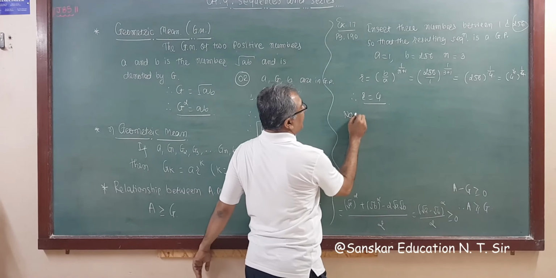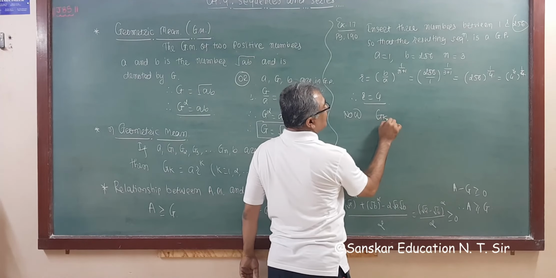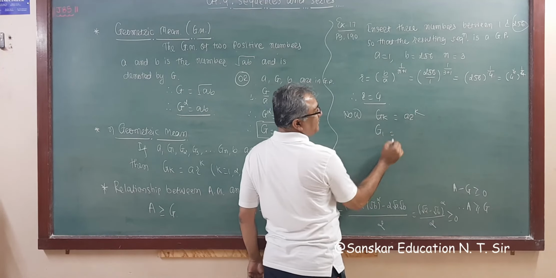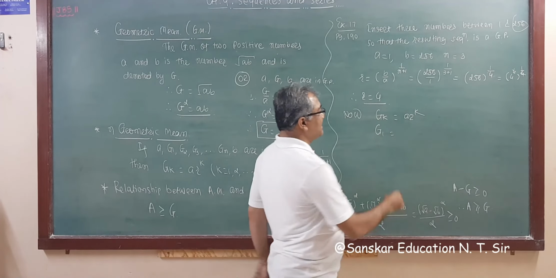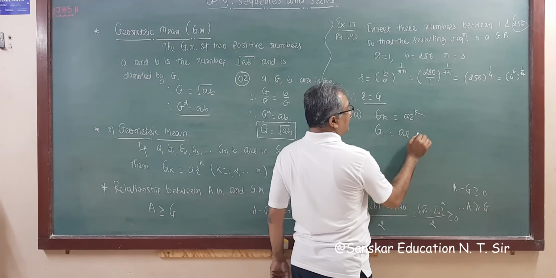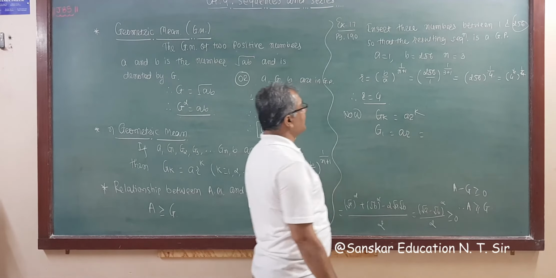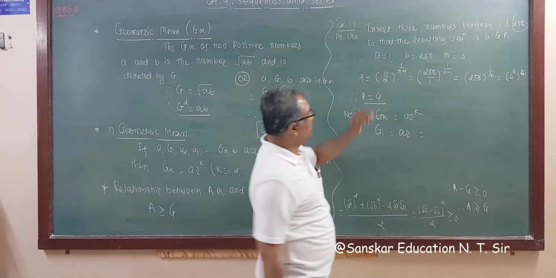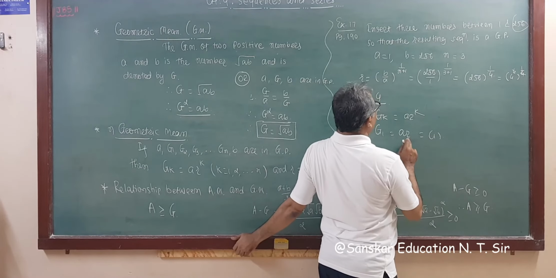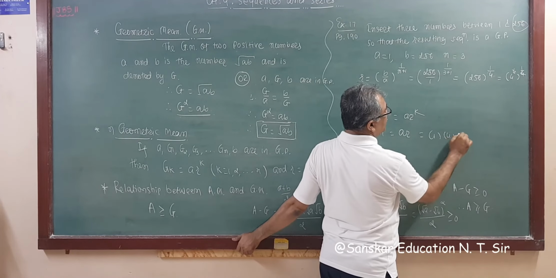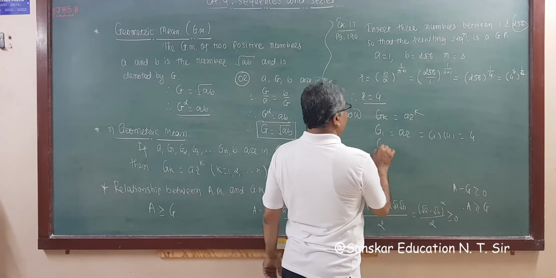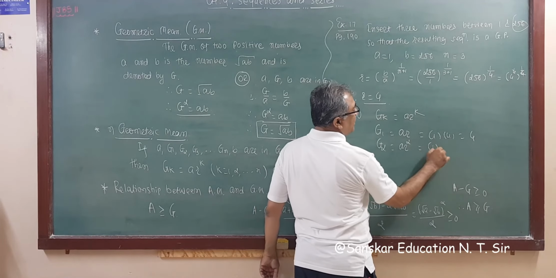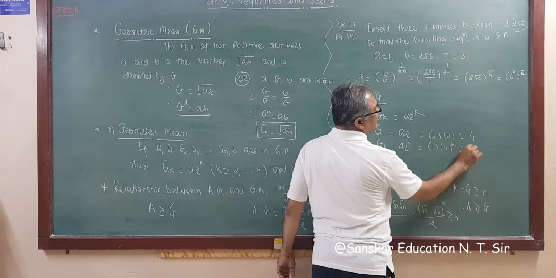Now gk. The formula is gk is equal to a r to the power k. So the first geometric mean g1: if we take k equal to 1, then g1 is a r. Now what is a? a is 1, and r we get as 4. So the first geometric mean is 4. The second geometric mean g2 is a r square, so 1 into 4 square, that is 16.